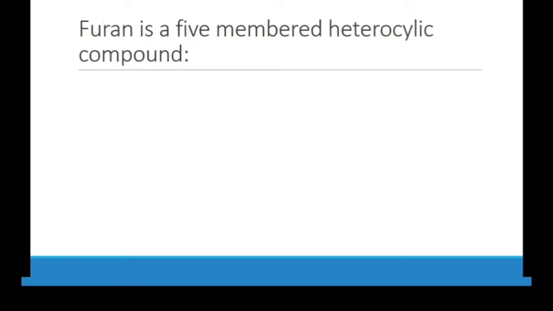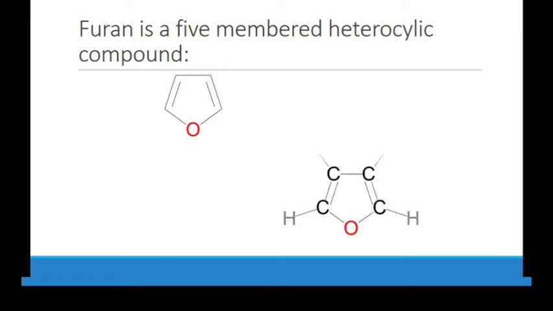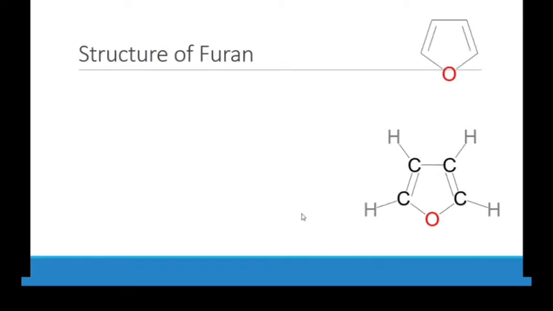And they must be cyclic in nature. If we look at the structure of furan, it is also a 5-member ring like pyrrole, but the formula is C4H4O, whereas in pyrrole we have C4H5N because one hydrogen is attached to nitrogen.